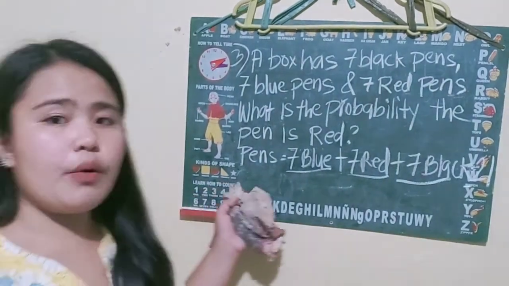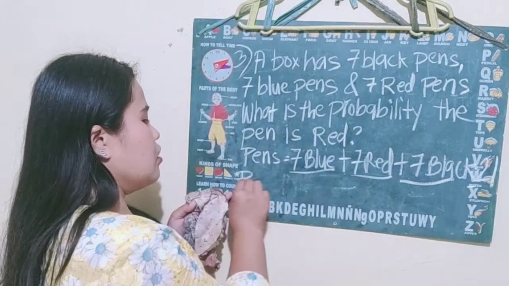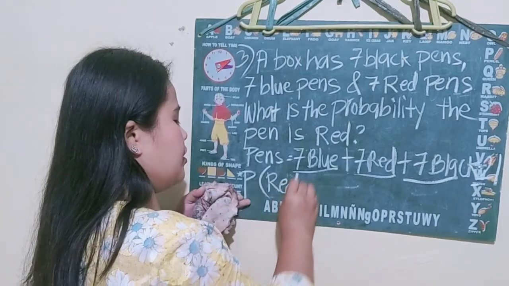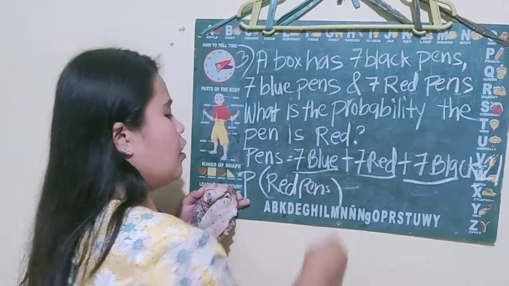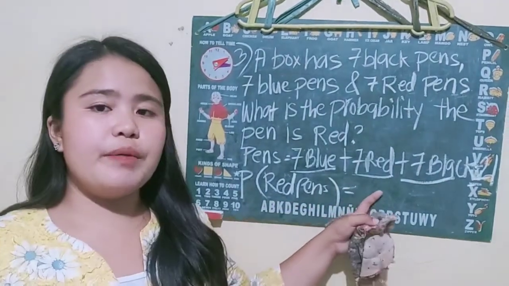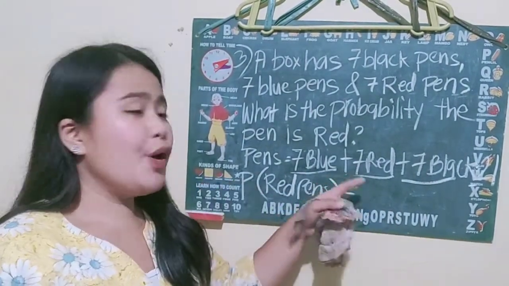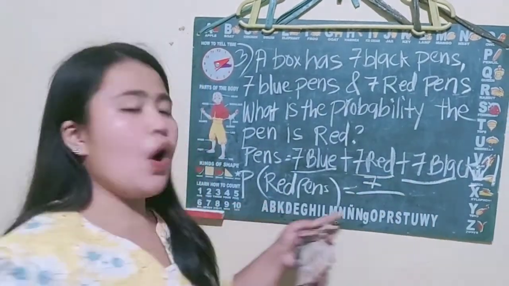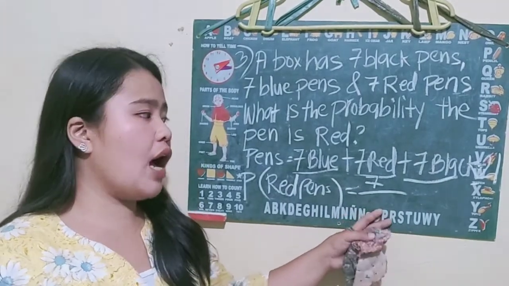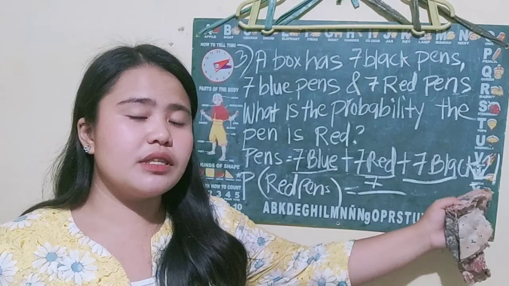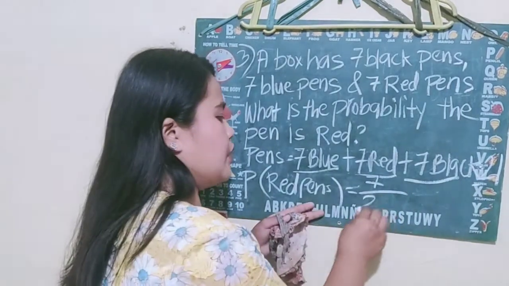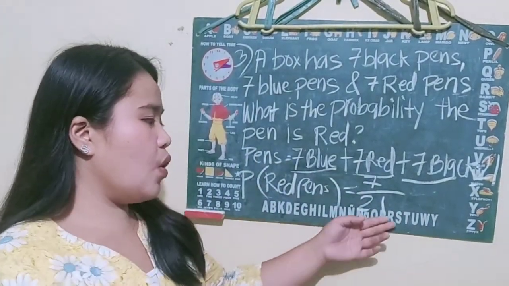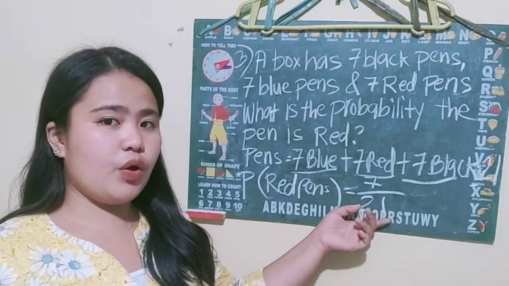So, we will be using our formula for the probability of the event. Our event here is a red pen. So, here we will write red pen equals the number of favorable outcomes, or how many red pens we can get in the box. There are 7 red pens, over the number of possible outcomes, or our sample space, which is the total number of pens, 21. So our answer here is 7 over 21.